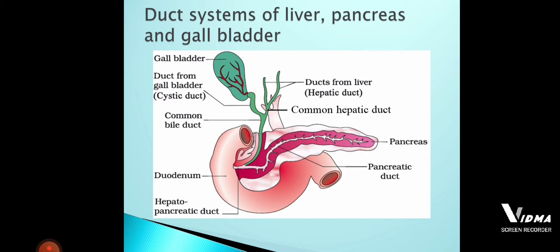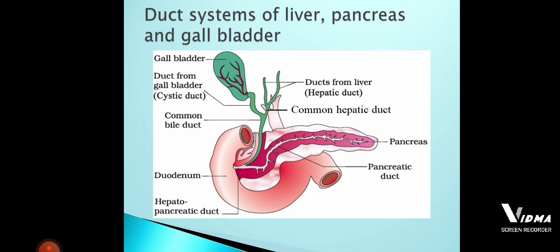Both the cystic and common hepatic ducts are carrying the same secretion from the liver. That's why, where the common hepatic duct and the cystic duct join together, the common duct is called the common bile duct.